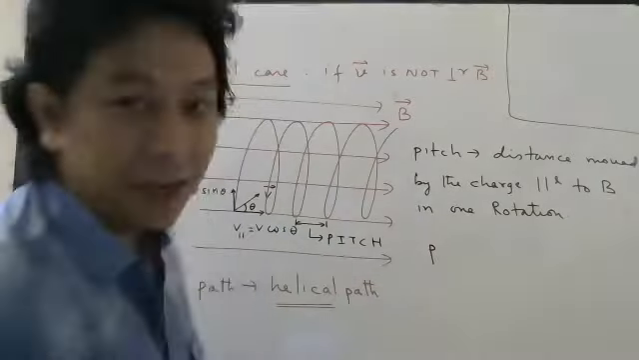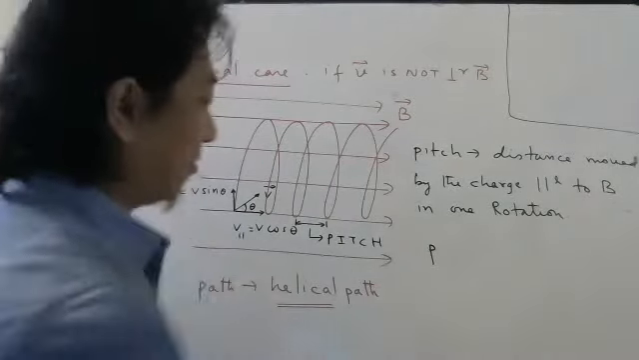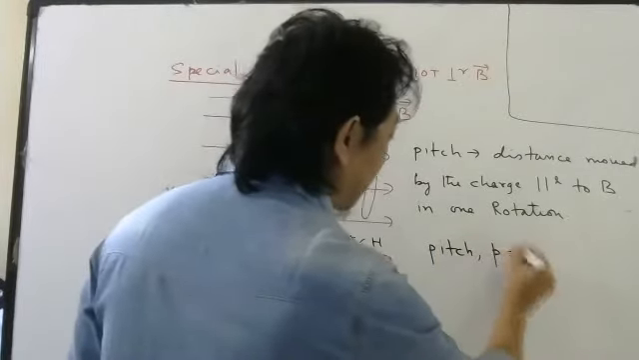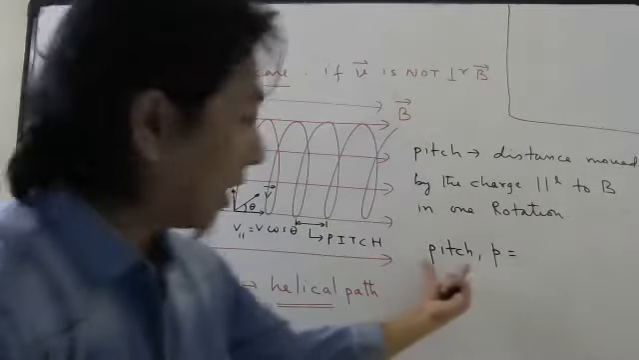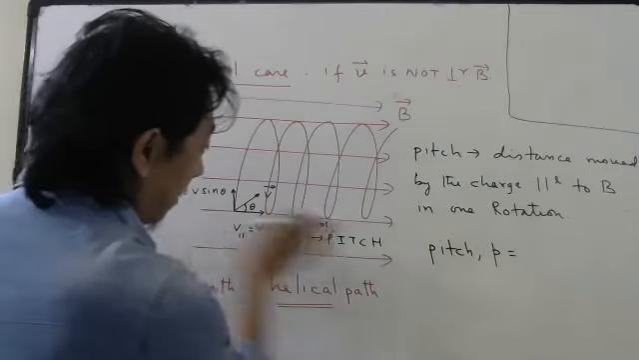Now in textbooks they write P only, but we are using P for momentum also, so you have to be slightly careful. Let me write pitch only, but let me put P like this, with the name, so that you don't confuse. So that will be distance. Here I want this distance.